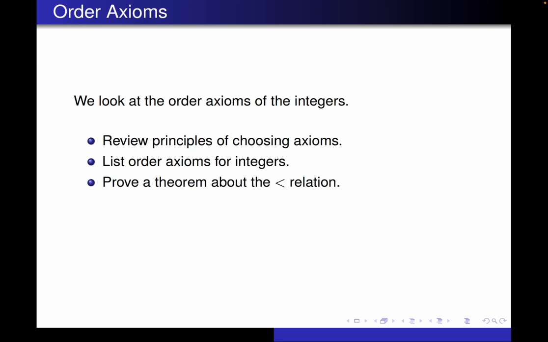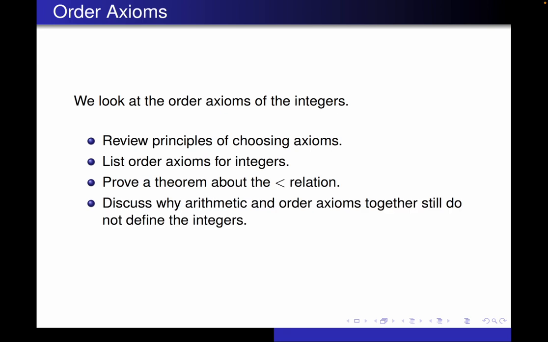We're going to prove a theorem about the less than relation, and the less than relation is what tells us how to put the integers in order. We're going to discuss why the arithmetic and order axioms together still don't define the integers uniquely.